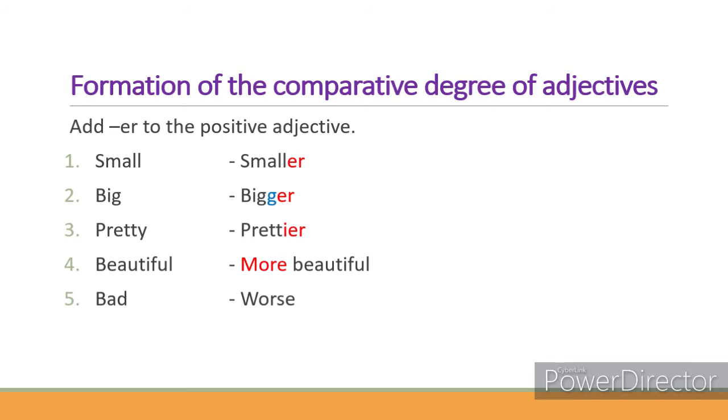So the comparative form is formed by adding the extra word more before the adjective. And in the fifth one, you can see that it is not similar to the other patterns of the adjectives given. It is an irregular form. So bad, worse. That is the comparative form.